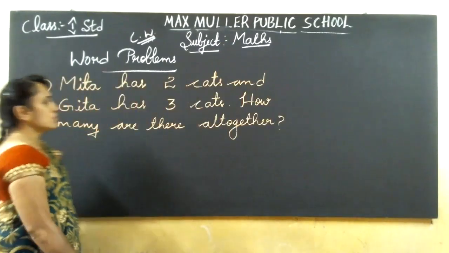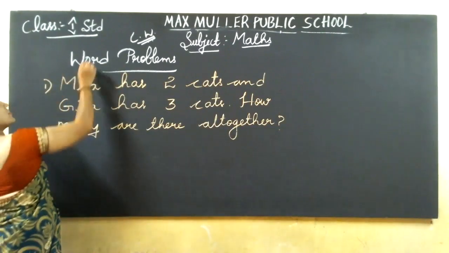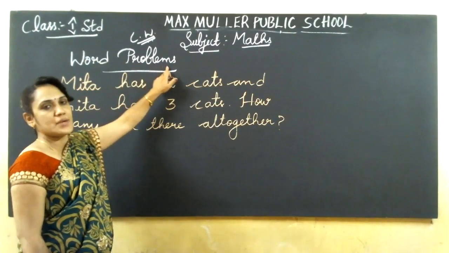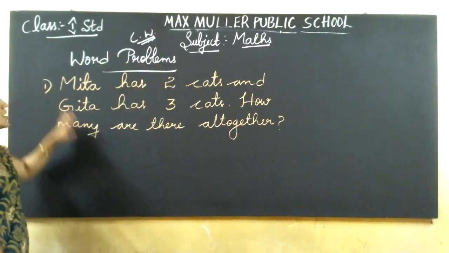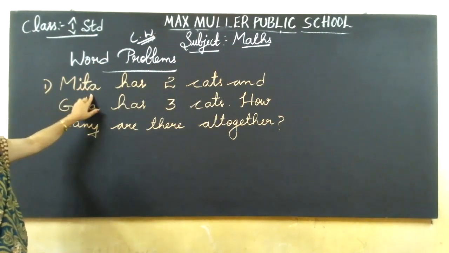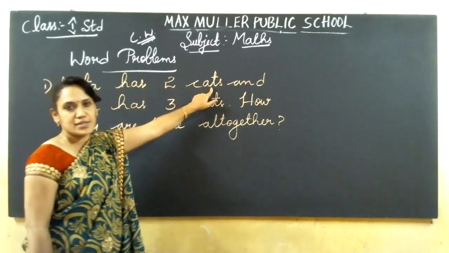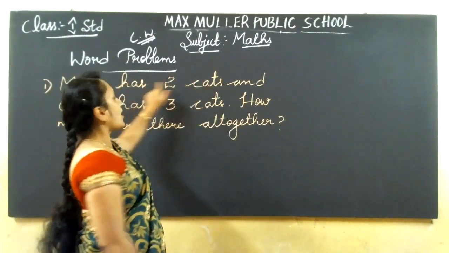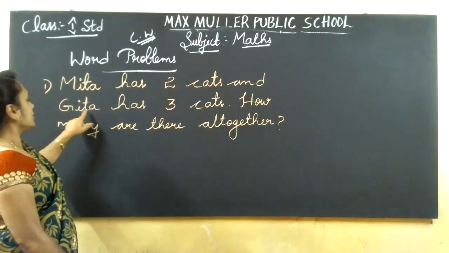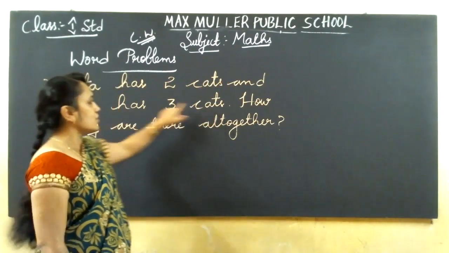First understand. Take out the classwork and write the heading, word problems. W-O-R-D, word. P-R-O-B-L-E-M-S, problems. Then start in the next line. First sum: Meeta has 2 cats and Geeta has 3 cats, okay?